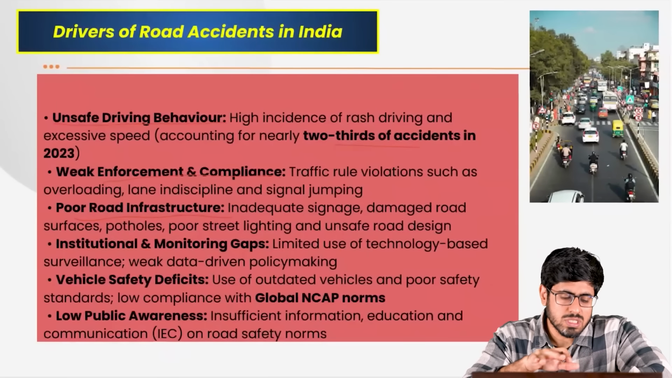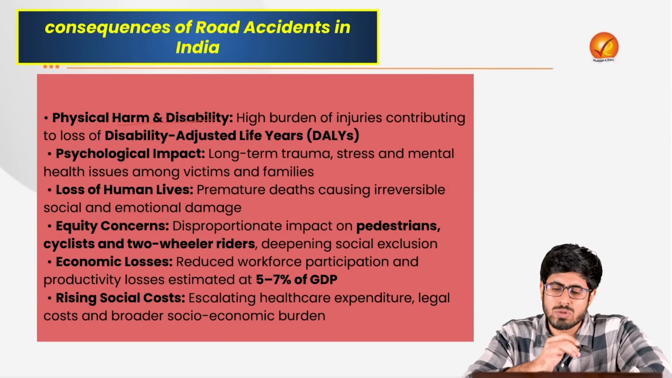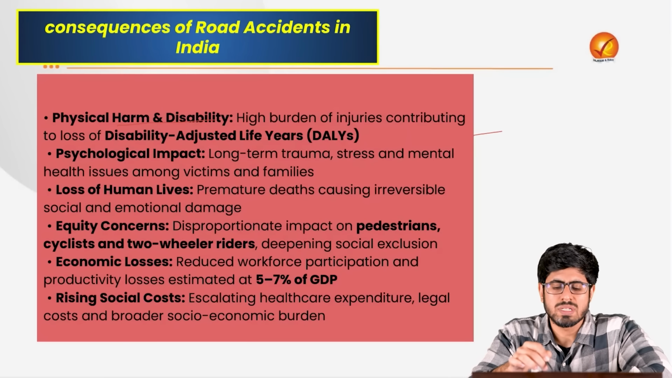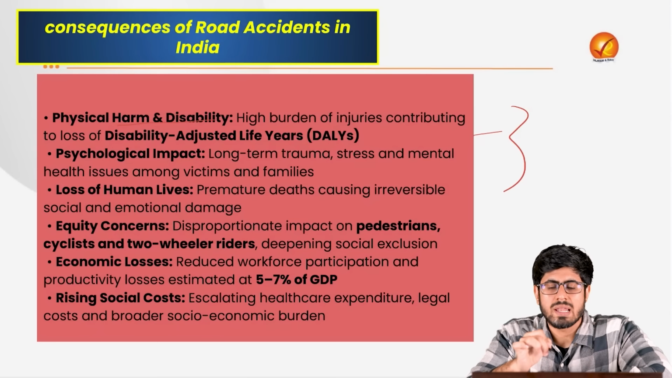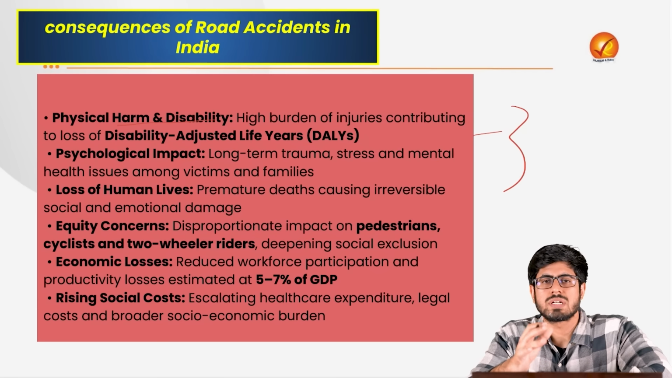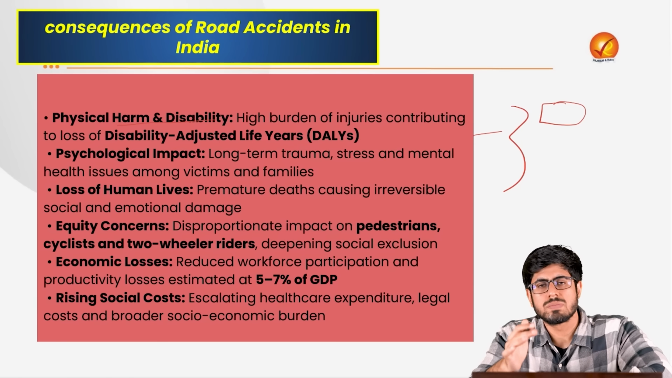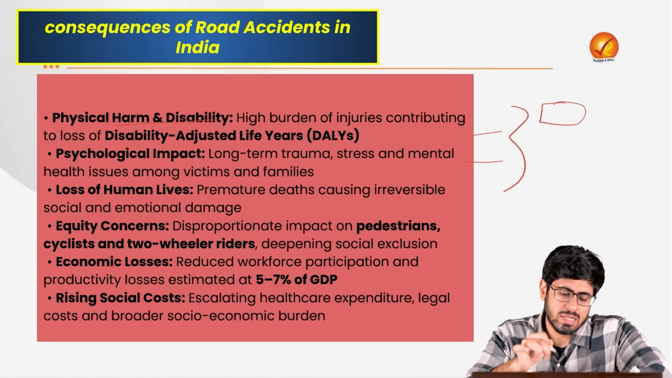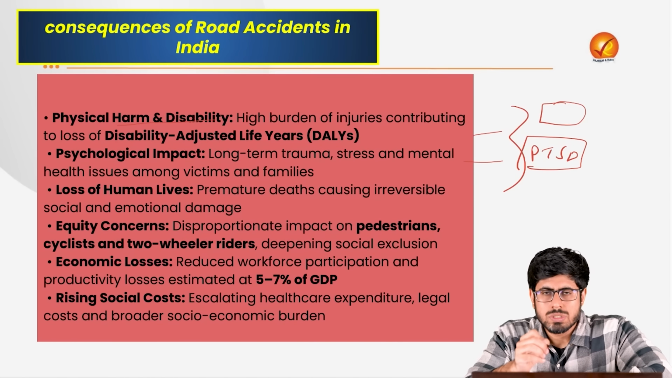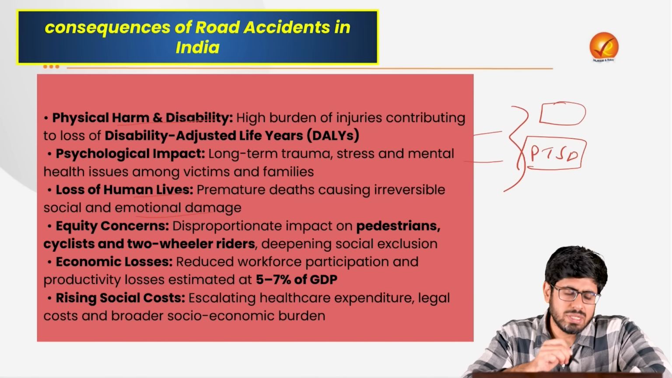There are a lot of consequences that we have due to road safety issues. It leads to physical harm and disabilities. Of course, it leads to death, but also it leads to something known as DALY, disability adjusted life years. That means for the remaining life of that person, he would not be as productive as he could have been. This is a major reminder which serves him lifelong that he should not have driven that fast that day. It leads to psychological impact, it leads to trauma, it leads to something known as PTSD, post-traumatic stress disorder. It leads to loss of human life and creates emotional damage with the people.